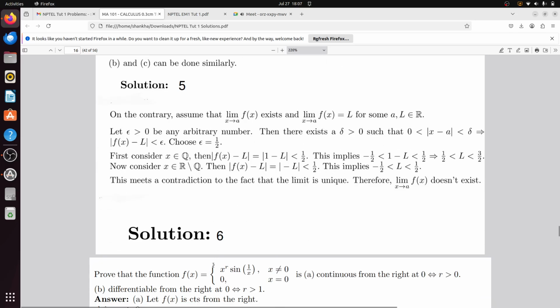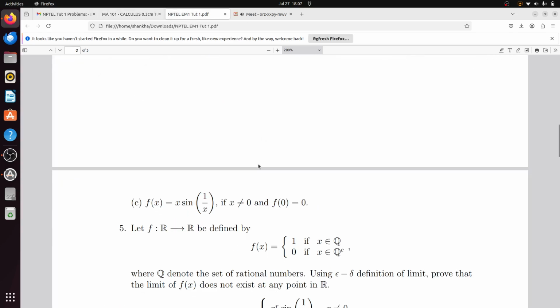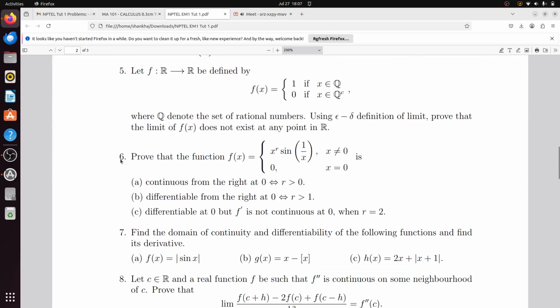Okay, so the next problem is this. Prove that the function f(x) equal to x to the power r sin 1 by x for x not equal to 0, and 0 at x equal to 0, is continuous from the right at 0 if and only if r is greater than 0, differentiable from the right at 0 if and only if r is greater than 0, and differentiable at 0 but f prime is not continuous at 0 when r equal to 2. So there are three problems.